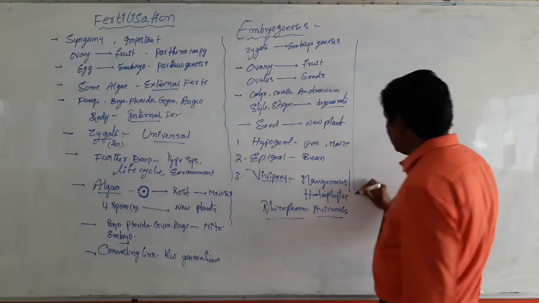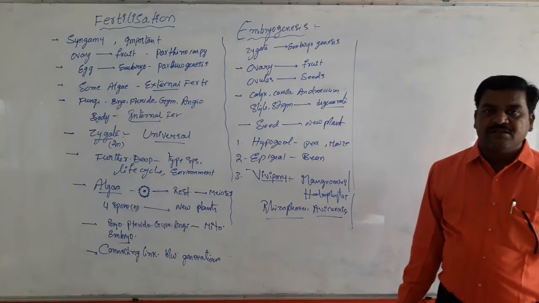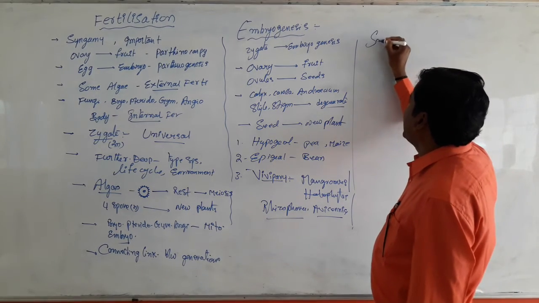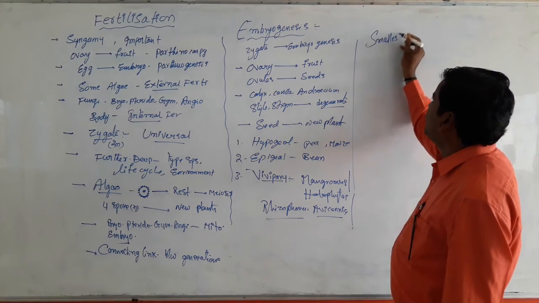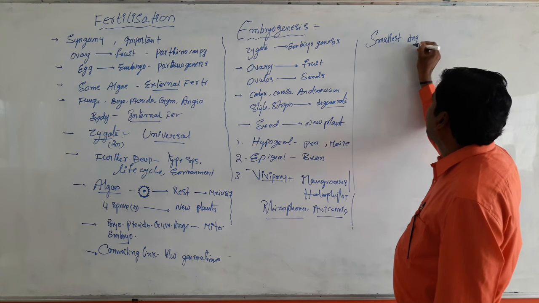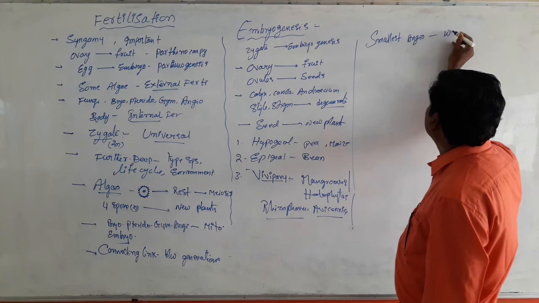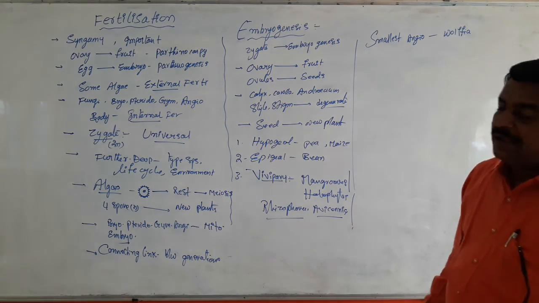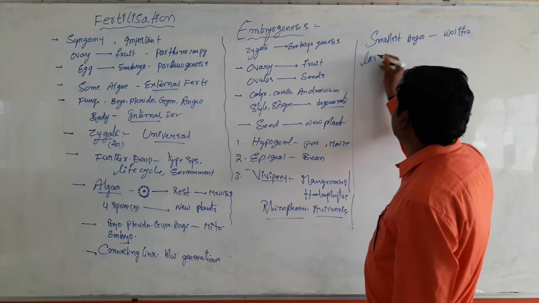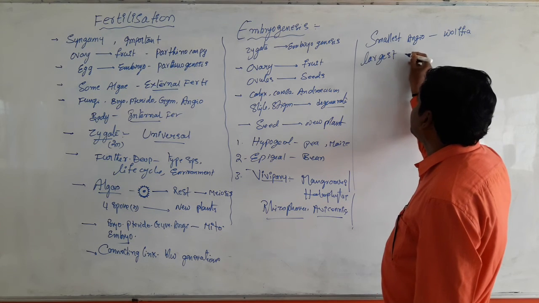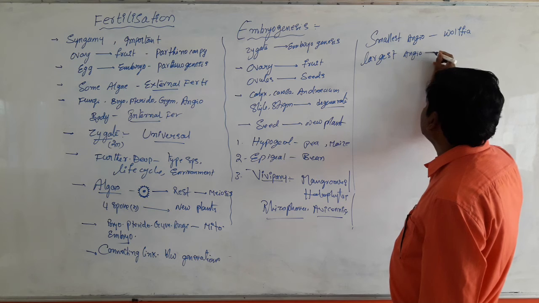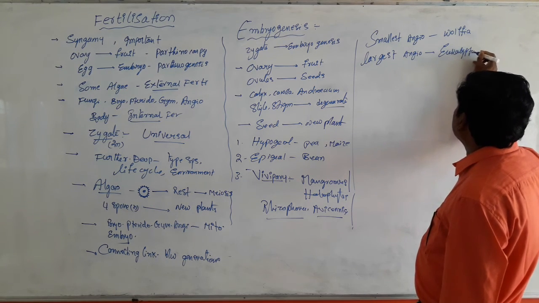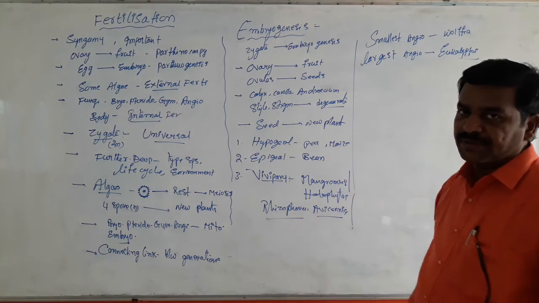Students, now coming to an overview of the angiospermic life cycle. Wolffia is the smallest angiosperm. But what about the largest and tallest angiosperm? The largest and tallest angiosperm is eucalyptus. Eucalyptus is one of the best examples.